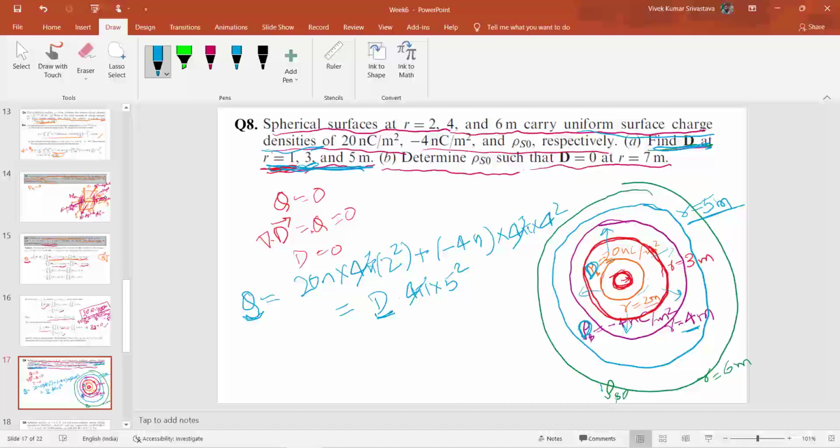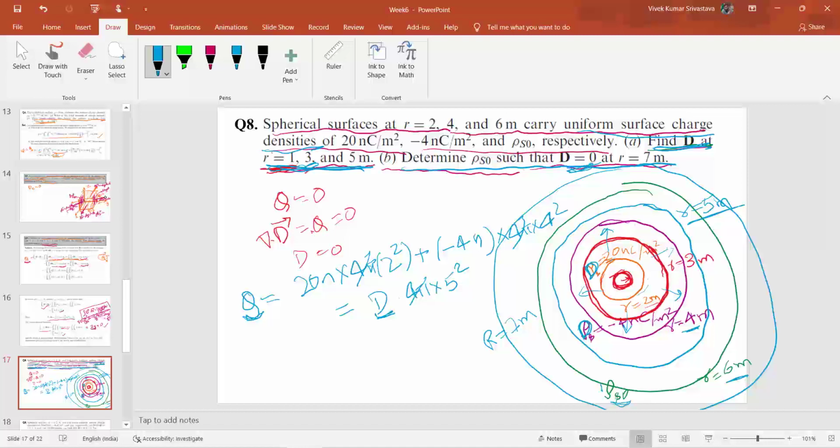Okay, now the second part states that we have to find the value of rho s, which is present at r equals 6 meter radius, such that for r equals 7 meter radius, the flux density will be 0.